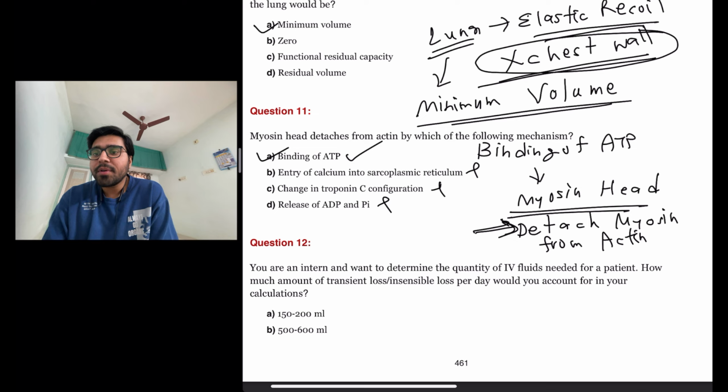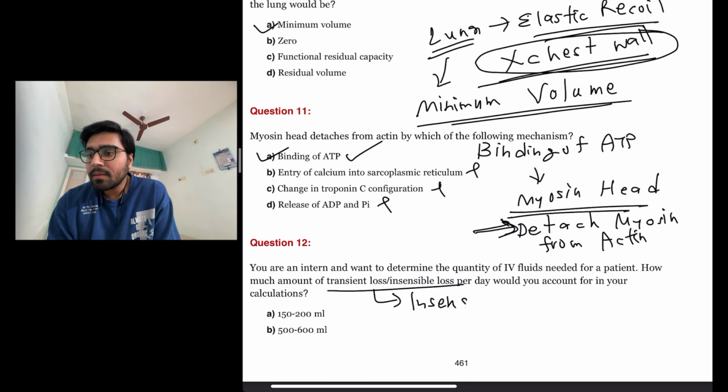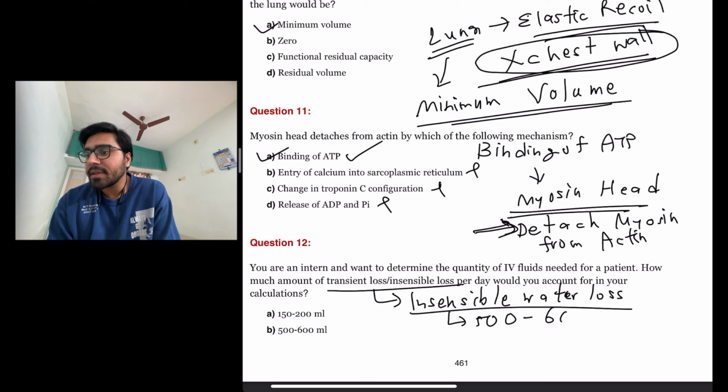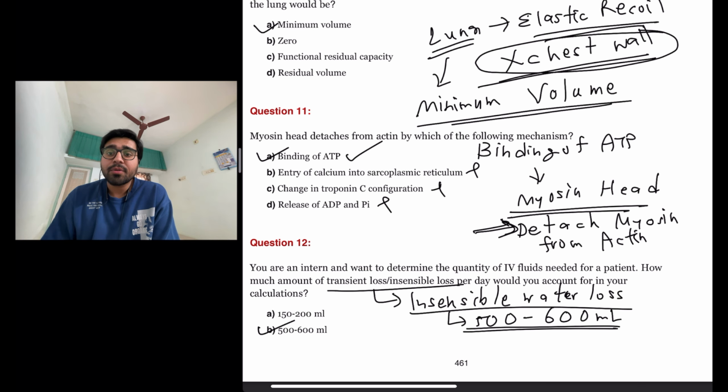The next question is you are an intern and want to determine the quantity of IV fluids needed for a patient. How much amount of transient loss or insensible loss per day would you account for in your calculation? So this question is asking about insensible water loss. So insensible water loss per day is actually 500 to 600 milliliter. So the answer here is 500 to 600 milliliter.